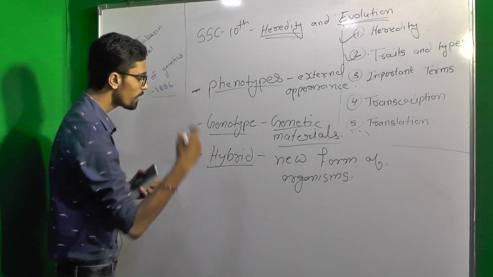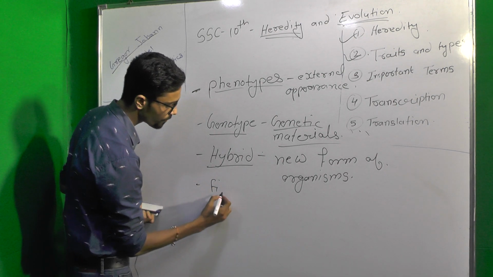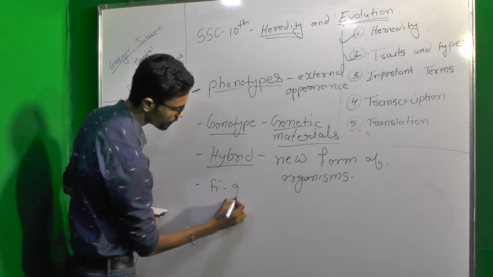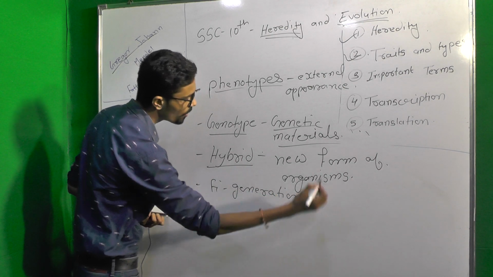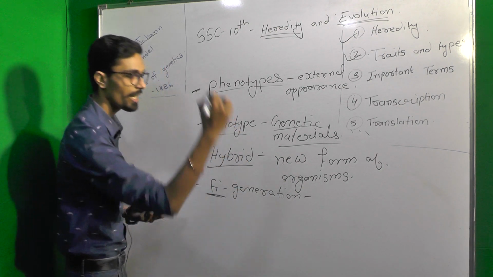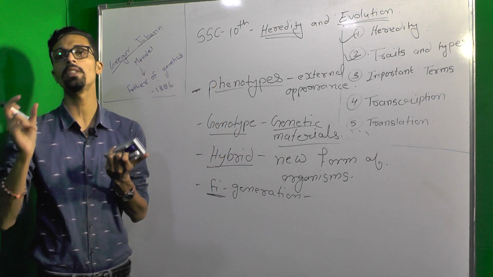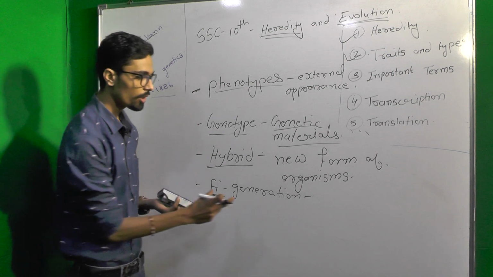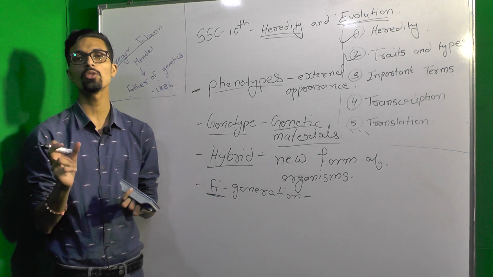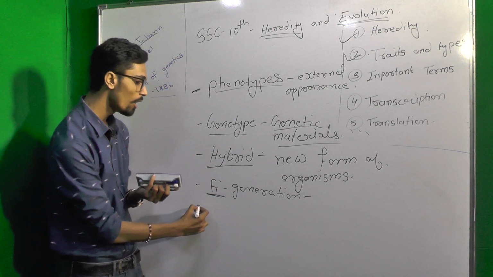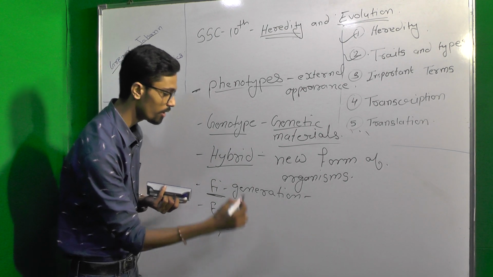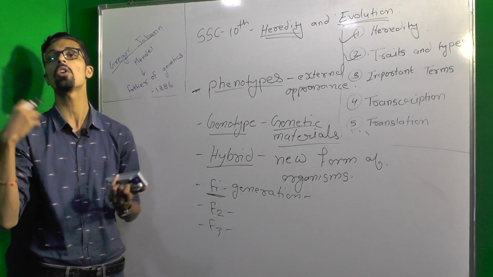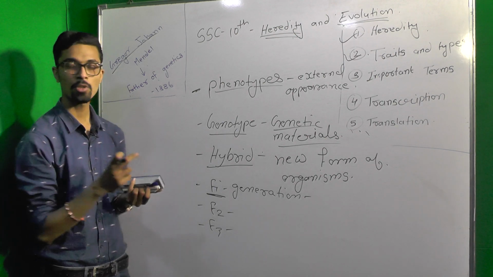You can also say the F1 generation. The term F1 means the first filial generation. Second one is the F2 generation, then the F3 generation, which are the second filial generation and third filial generation, as the terms suggest.